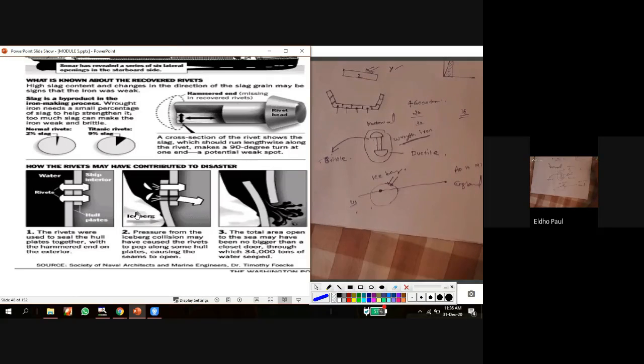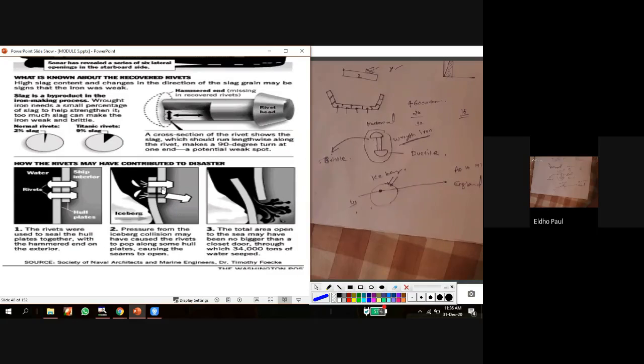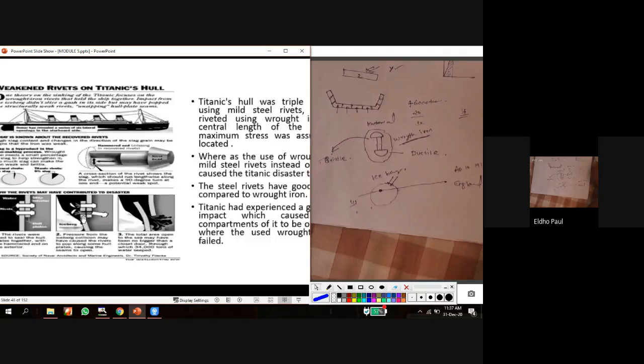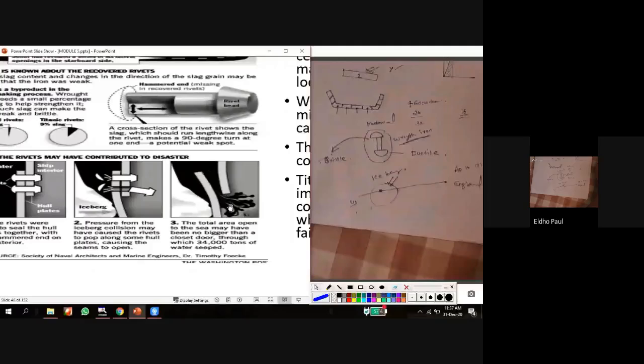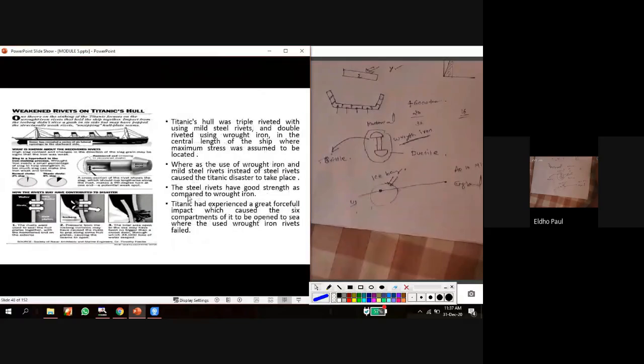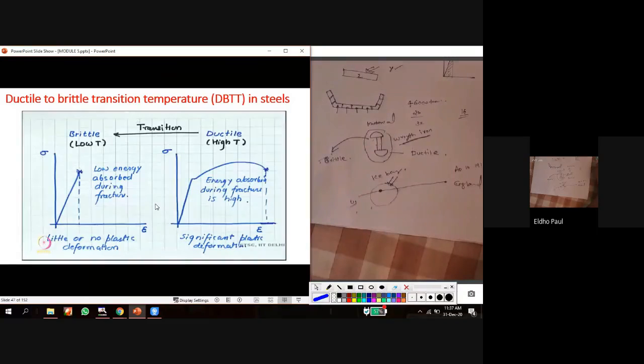So what happened when the iceberg struck this hull? See this, the hammering edge of this rivet failed because this one is a brittle material under low temperature. If it were a ductile material, such failure would not occur here. But because of the very low temperature, these wrought iron rivets converted to brittle material and suddenly collapsed under the striking of these icebergs. And suddenly the water entered the container area of the ship. Okay, that is the failure of the Titanic.